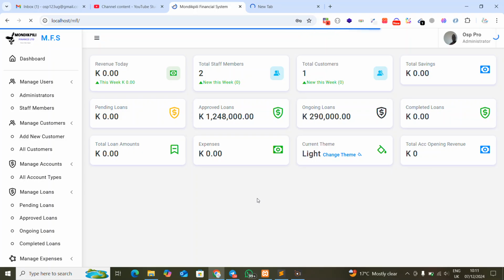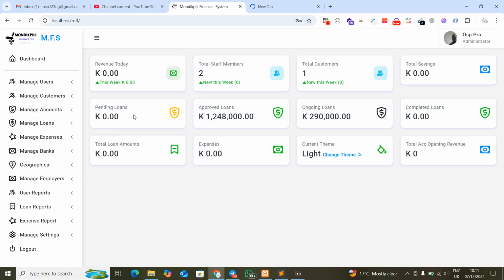I'm using the Kina as the kind of currency, where you're seeing K. This is the currency that's found in Papua New Guinea. So it's something different.